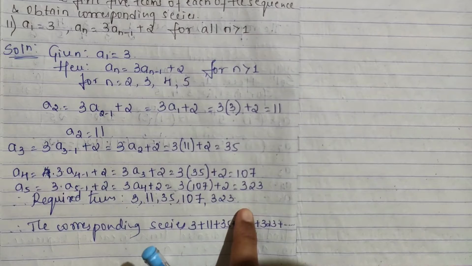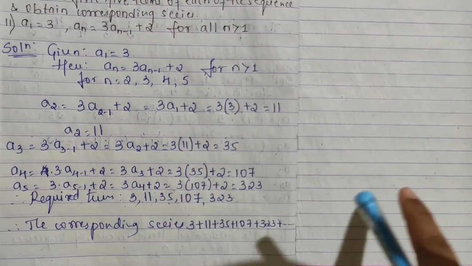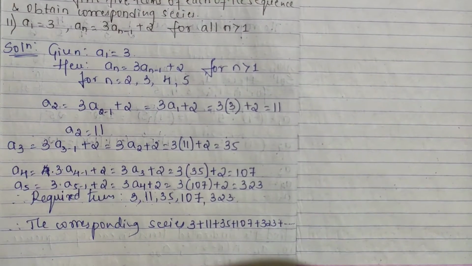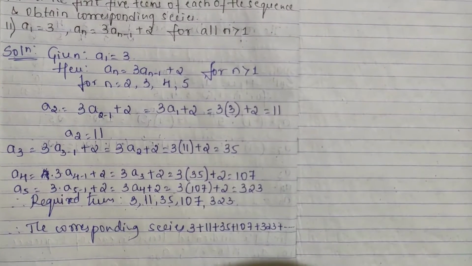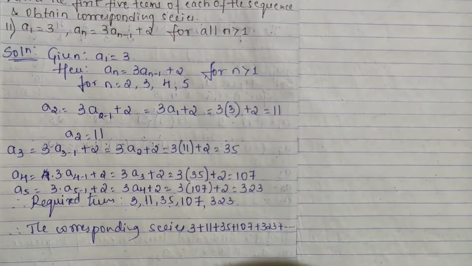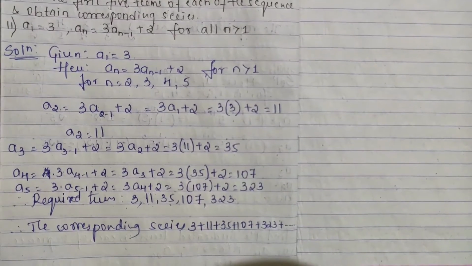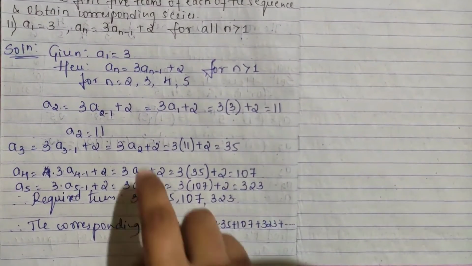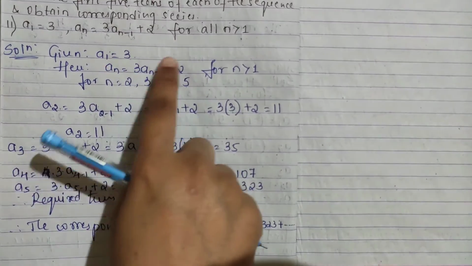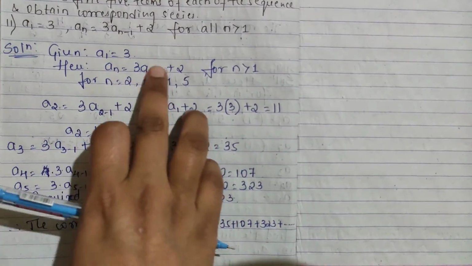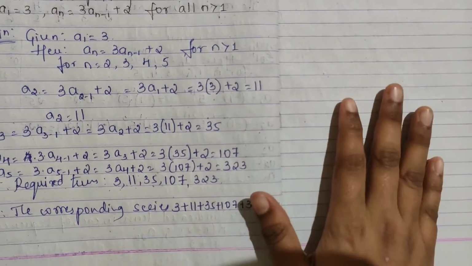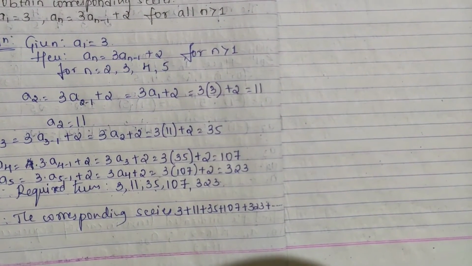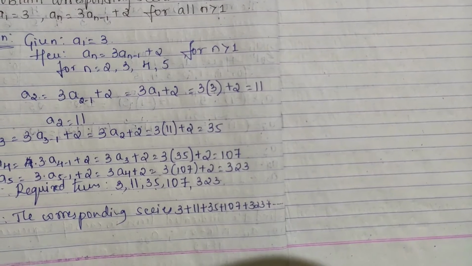Sequence only this much you are getting, but for series when you're doing, just write so on, because we don't know up till where it is, okay? I hope this is clear for you how you have to do. If such questions are there, if they have given you anything like a1 or a2 or anything equal, then you have to make use of this and then find out.